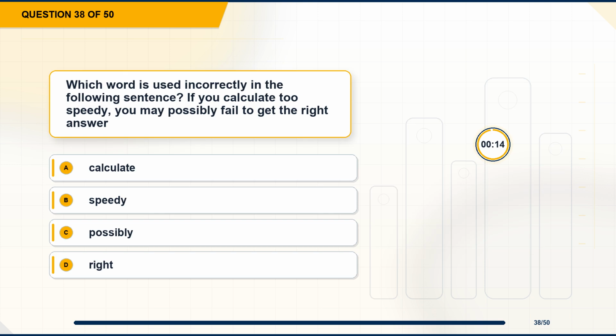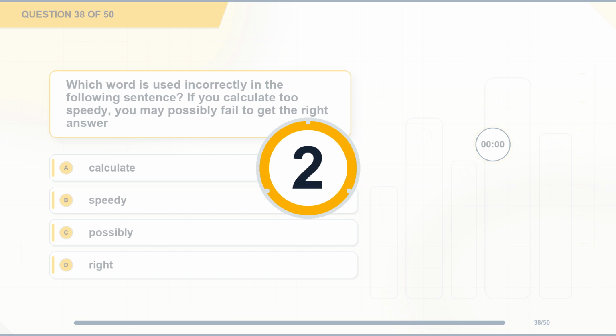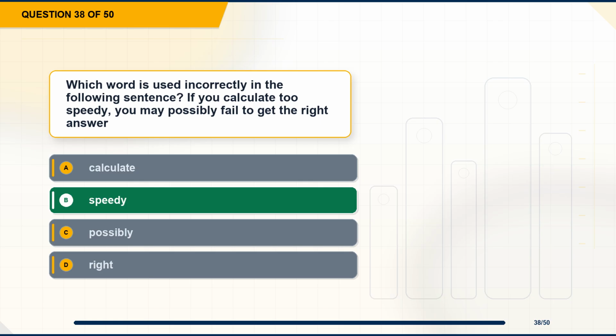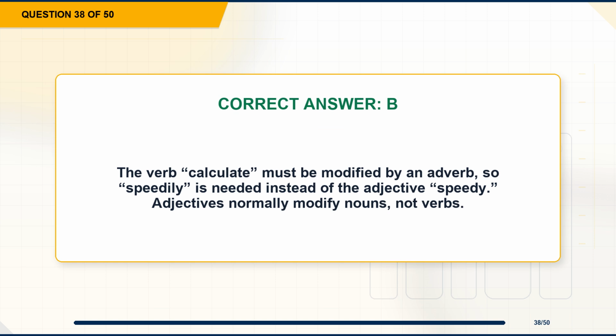Question 38. Which word is used incorrectly in the following sentence? If you calculate too speedy, you may possibly fail to get the right answer. Option A, calculate. Option B, speedy. Option C, possibly. Option D, right. The correct answer is option B, speedy. Explanation. The verb calculate must be modified by an adverb, so speedily is needed instead of the adjective speedy. Adjectives normally modify nouns, not verbs.